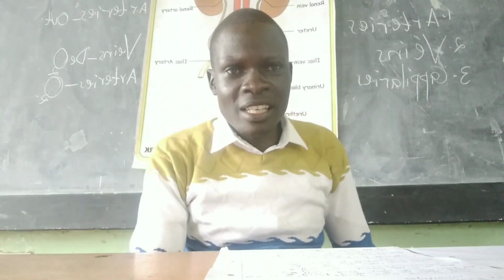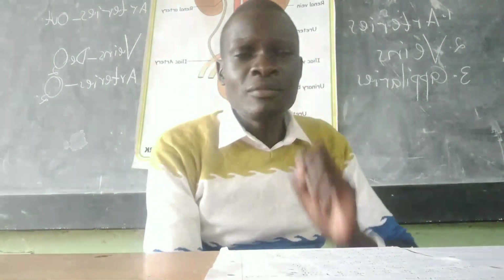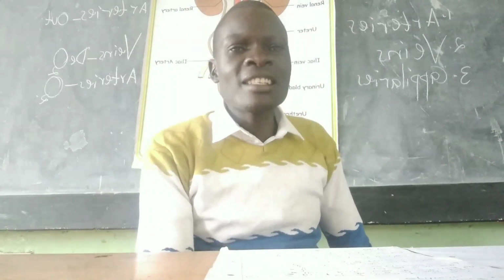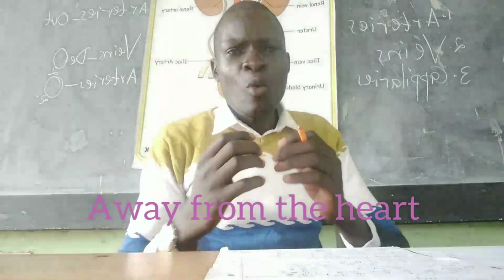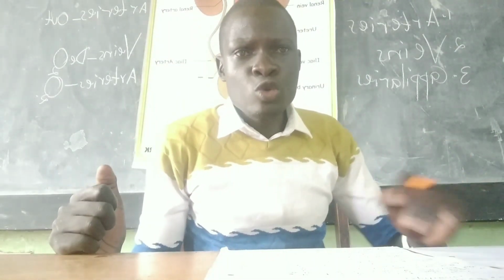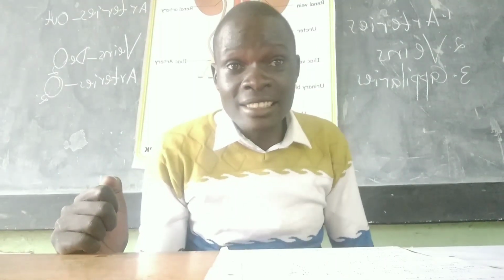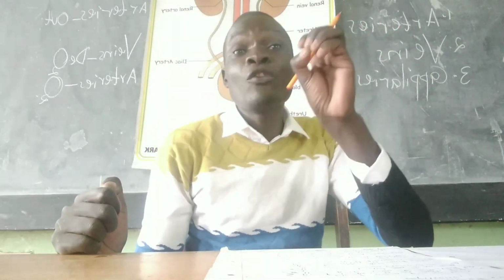Let us look at arteries. What are arteries? 1. Arteries are blood vessels that carry blood away from the heart. They carry blood out of the heart, away from the heart to other parts of the body. Those are what we call arteries. 1, they carry blood out of the heart, away from the heart to all other parts of the body.